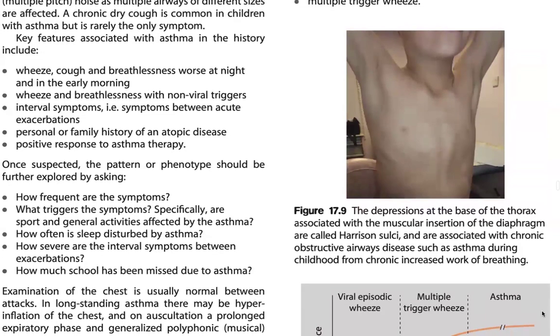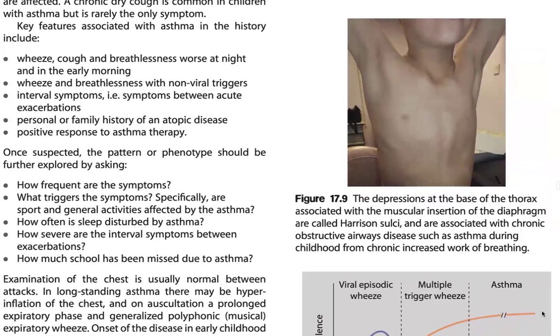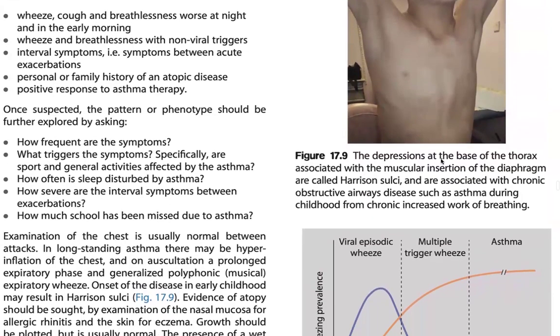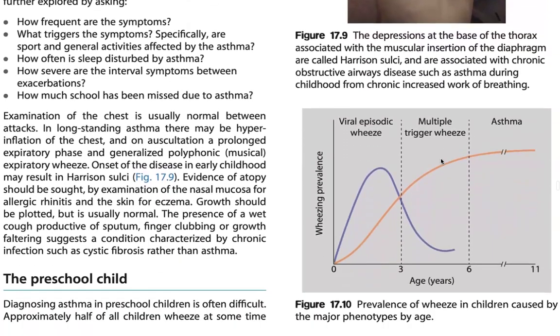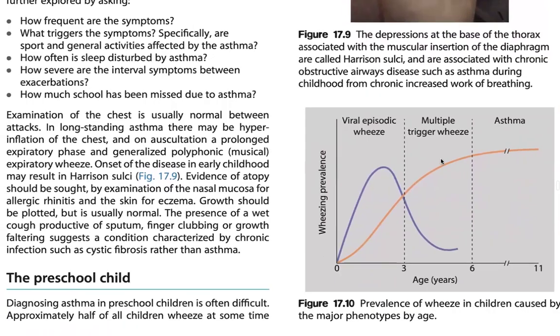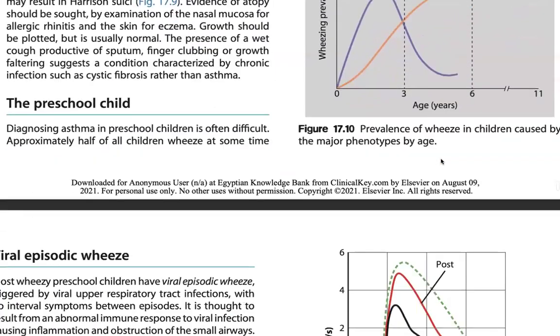The figure shows depression of the base of the thorax associated with muscular insertion of the diaphragm, which is the Harrison sulci associated with chronic obstructive asthma during childhood from chronically increased work of breathing. Now, the prevalence of these in children, caused by major phenotype by age.